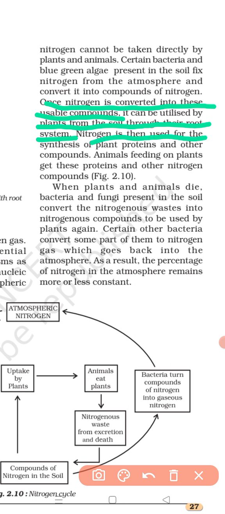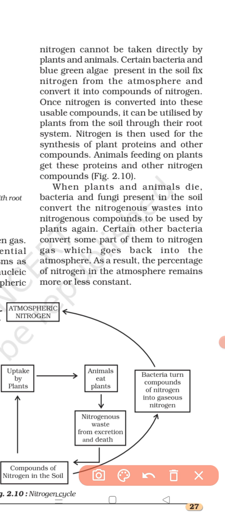Nitrogen is then used for the synthesis of plant proteins and other organic compounds. These make up the body of plants.